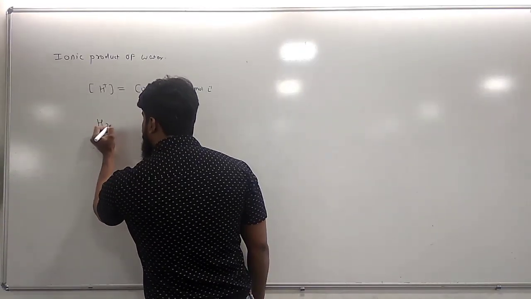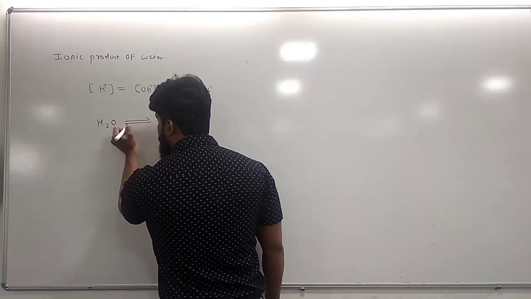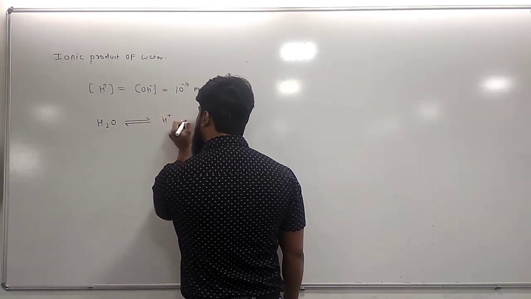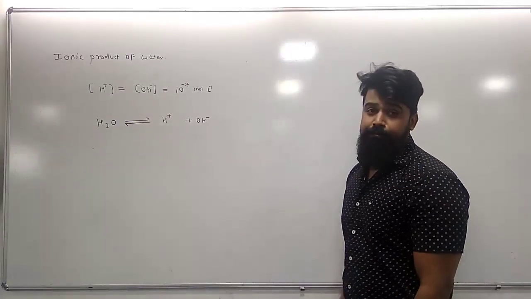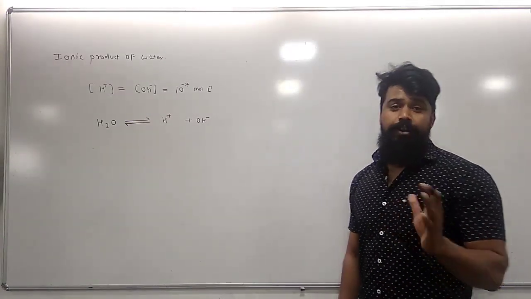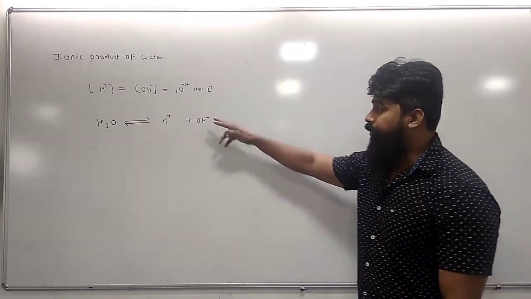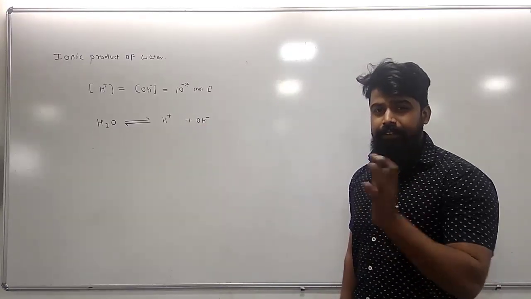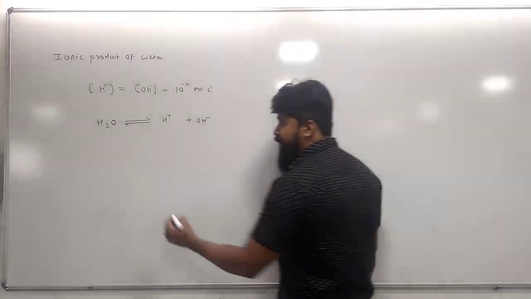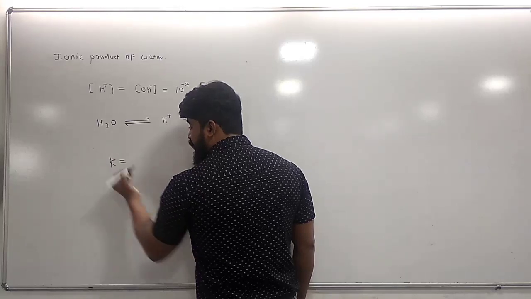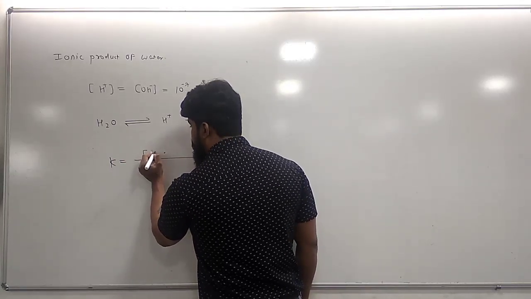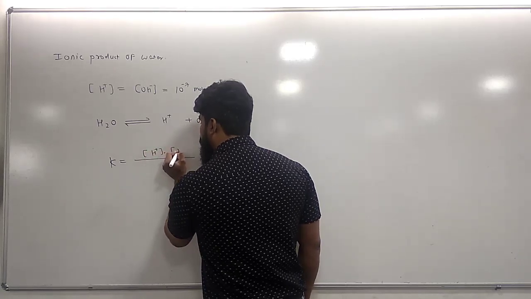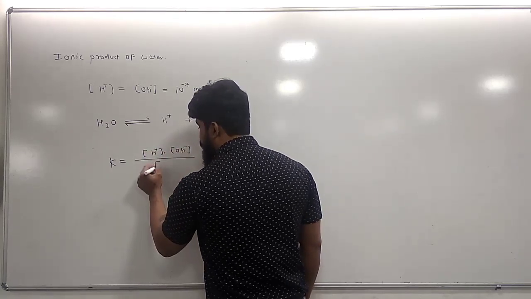But suppose we are going to consider the dissociation of pure water likewise, H+ + OH-. As from the starting of the chapter, we are using only one constant, the equilibrium constant. For the given expression, we are applying the concept of equilibrium constant. Equilibrium constant K is defined as the ratio of the product of molar concentration of products to the molar concentration of reactant.